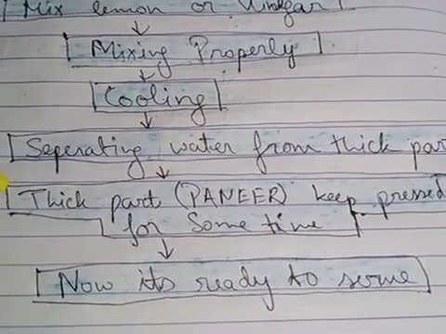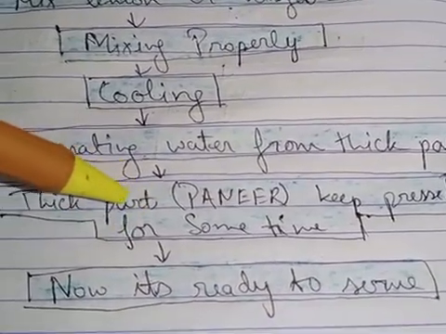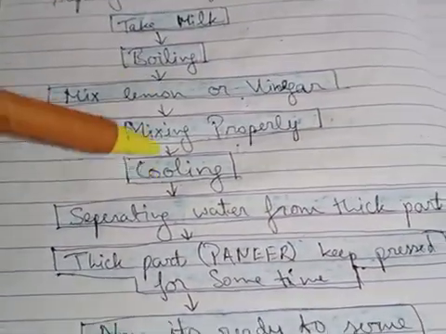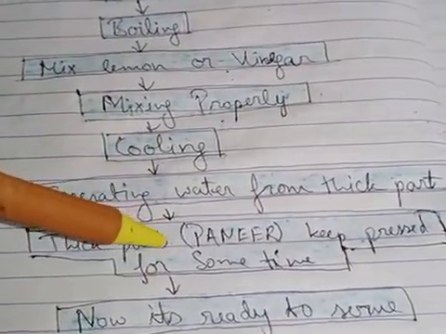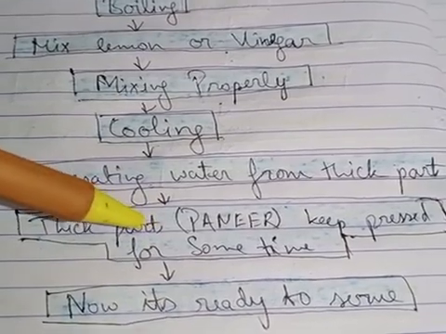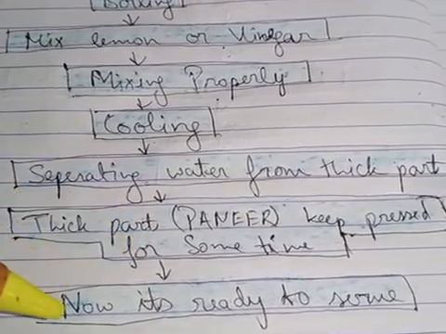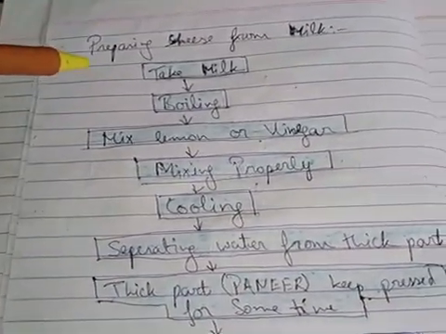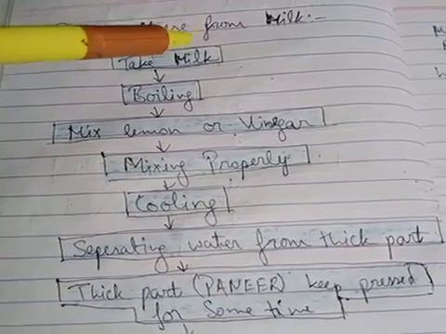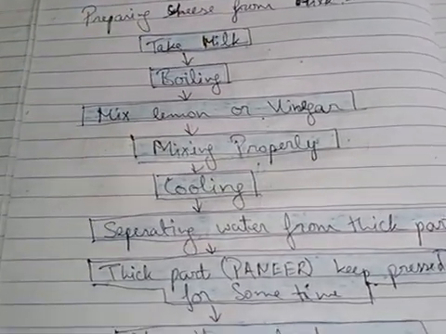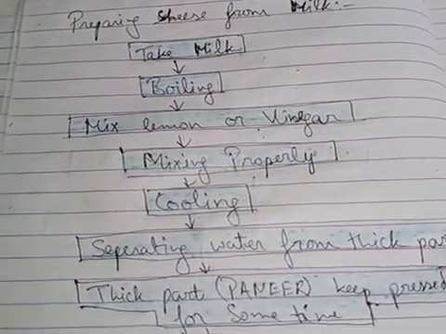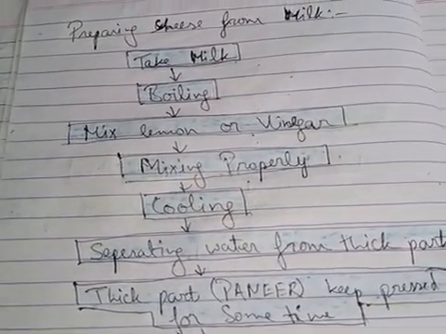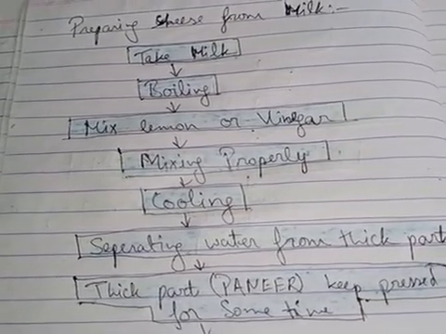Now the thick part, paneer, which we get from this whole process, we have to keep pressed for some time, and after pressing it for some time, what will we get? Now it's ready to serve. So this is the whole process of preparing cheese from milk. But in this whole process, microorganisms are involved, and so we call them friendly microorganisms. Hope you all have understood with the help of the diagram.